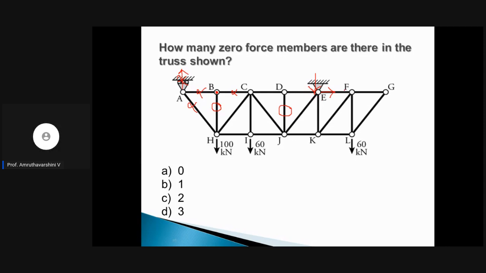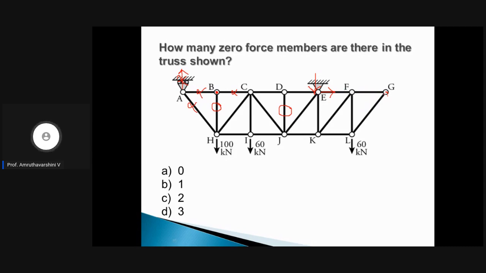Let's move on. Again, you have 1, 2, 3, 4. Can this be applied? No. Let's move on to G now. Now look at G. G has two forces. So we need to think about the second point. What does the second point say? If there are two non-collinear forces, there is no collinear forces.